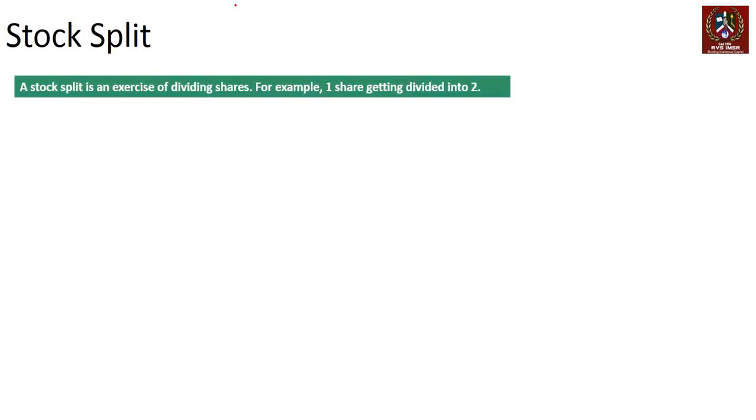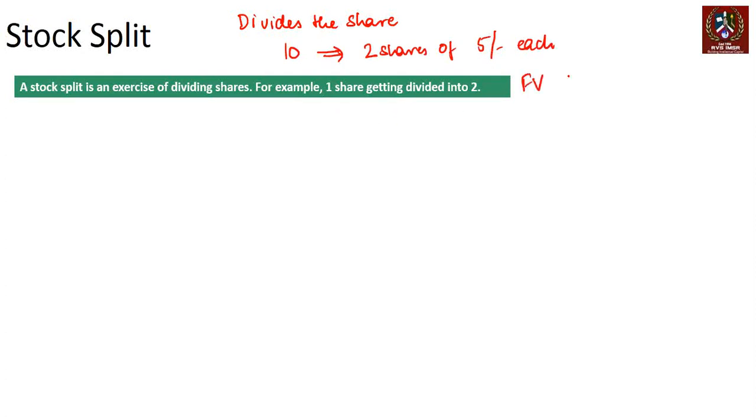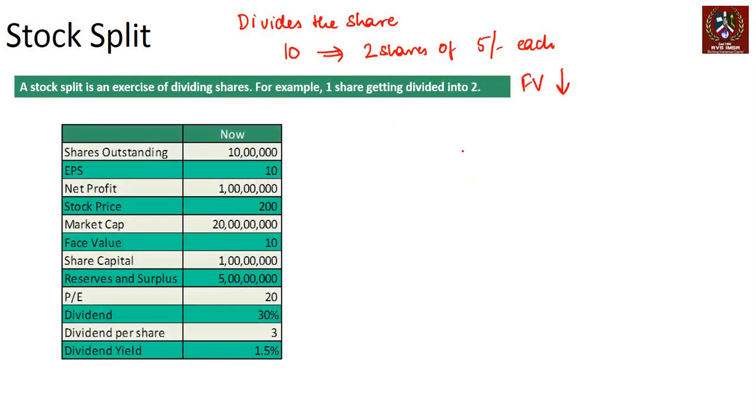In a stock split, a company basically divides the share. You're not issuing a new share, you're dividing a share. So a 10 rupee share will get divided into 2 shares of 5 each. In this case, if we are dividing one share into 2, the face value will go down because we are dividing the same share. We are not issuing a new share.